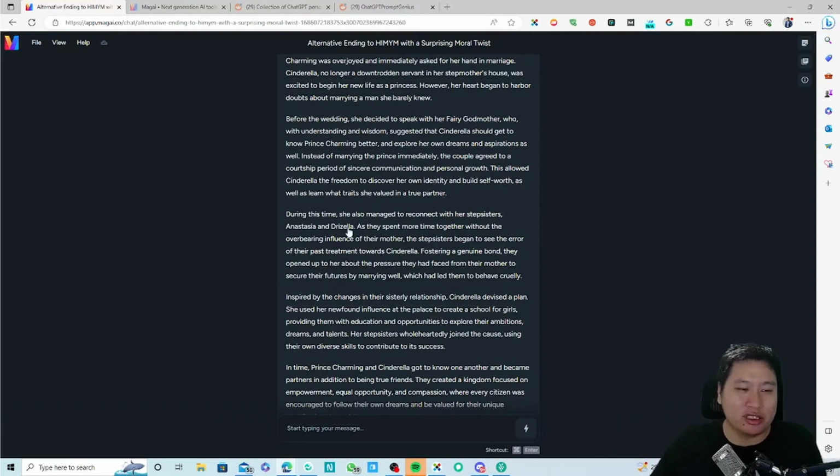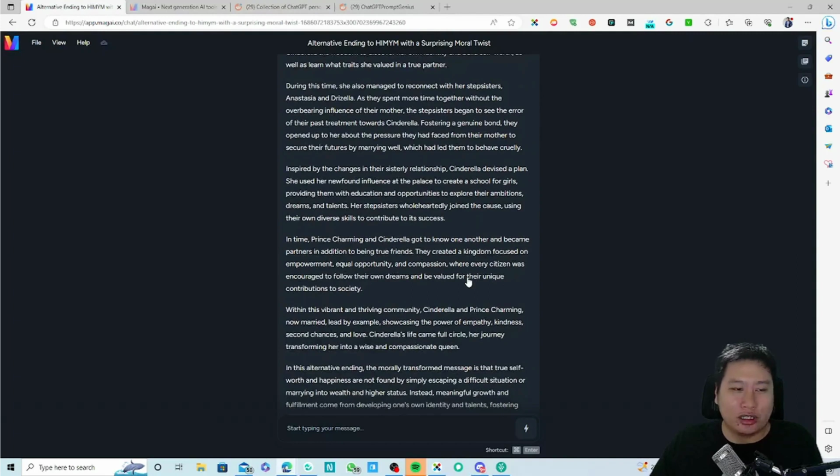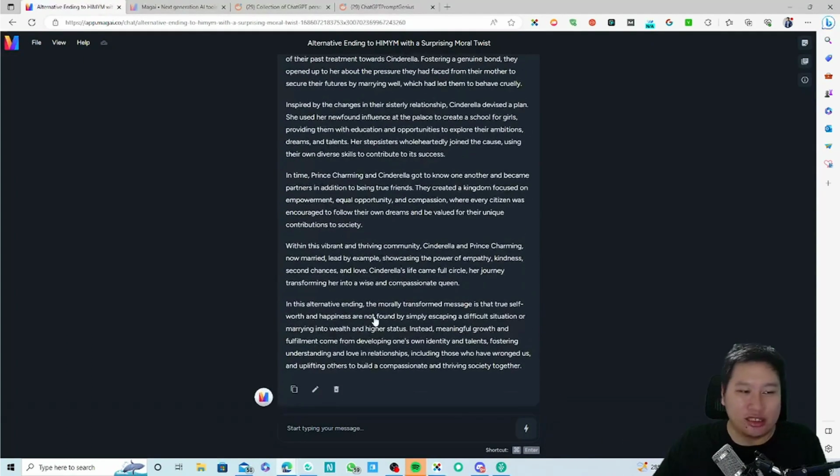And then she reconnects with the stepsisters, and helps them as well, creating a school for girls, and helping girls have more opportunities in life. At the same time, Prince Charming and Cinderella got to know each other.